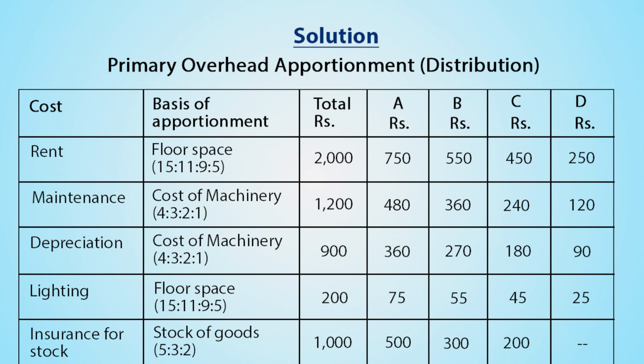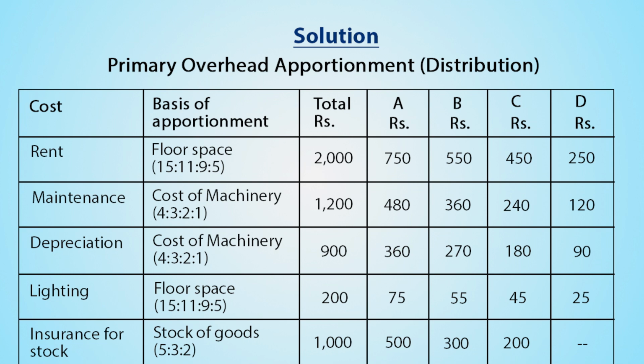It is to be allocated based on cost of machinery, that is in the ratio of 4:3:2:1. Total maintenance cost given is 1200 and apportioned amount for Department A is rupees 480, for Department B rupees 360, for Department C rupees 240, for Department D rupees 120.